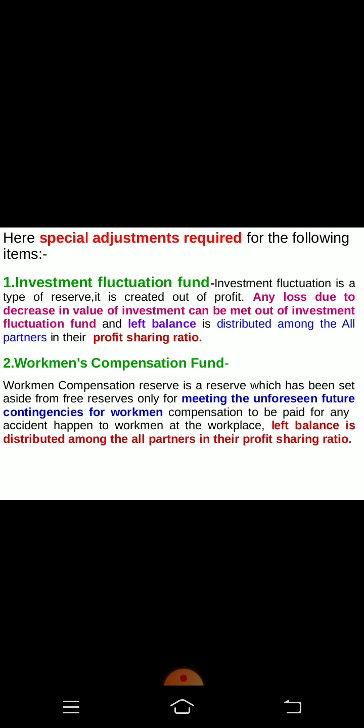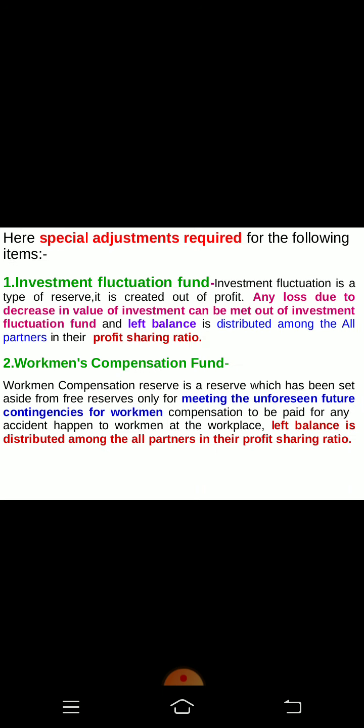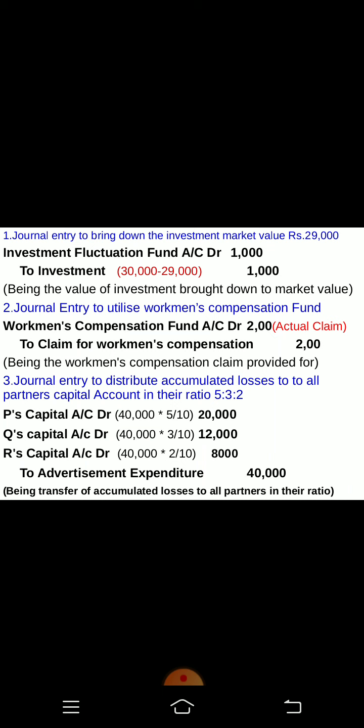So here in the question we have seen that the workman compensation fund on the liability side has come to 1200, and the amount we have to pay to workers is 200. That means the remaining 1000 rupees can be distributed among the partners. So the journal entry will be: investment fluctuation fund 1000.